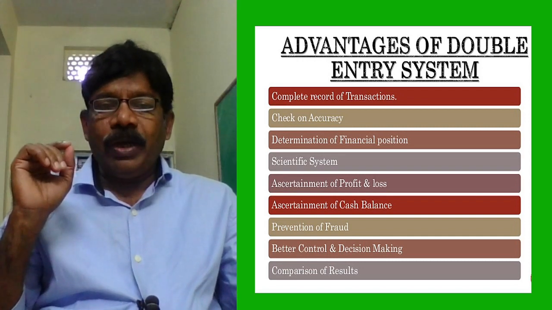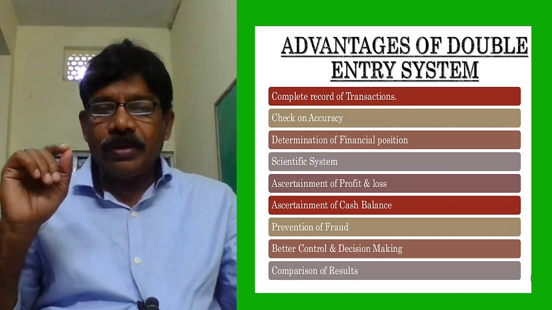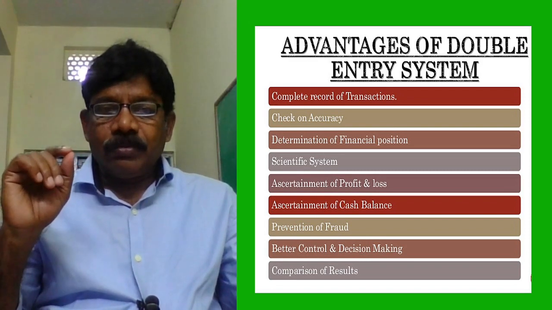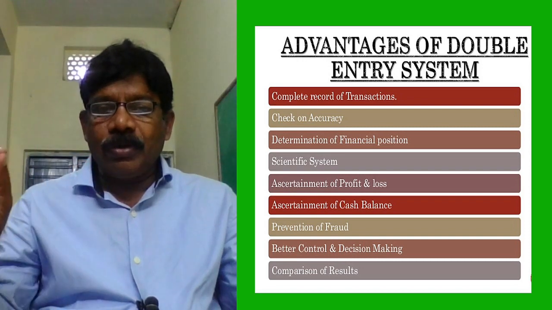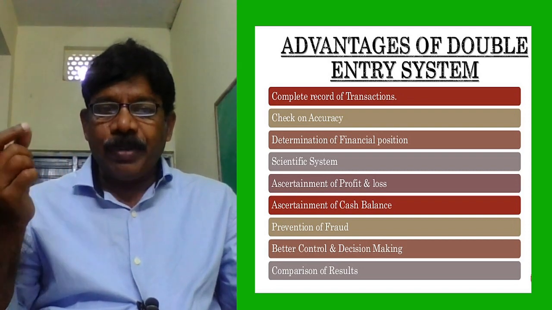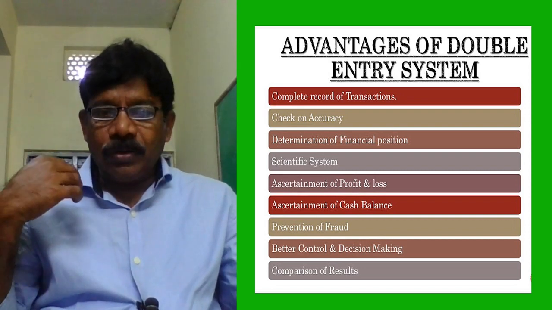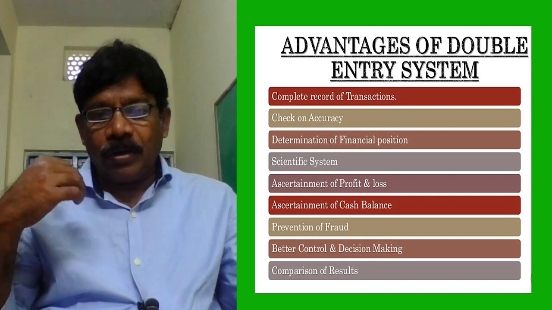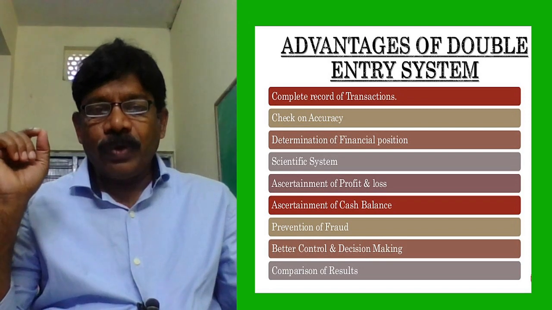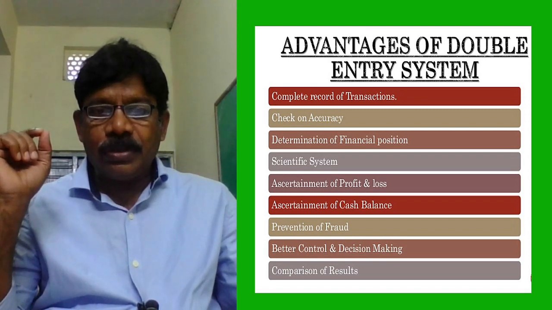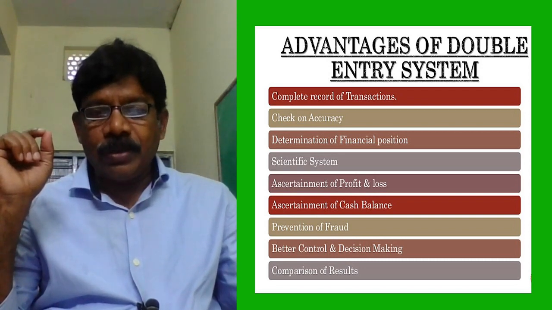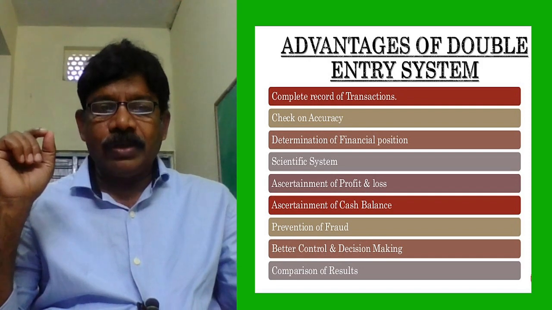So whenever an accountant or manager or general manager wants to check, simply they will find whether debit is equal to credit or not. If it is not equal, then something has happened. They can easily find out whether fraud may have happened or not. Better control and decision making: because we record financial transactions in a systematic manner, there will be control and we can use it for the best decision making. Comparison of results.